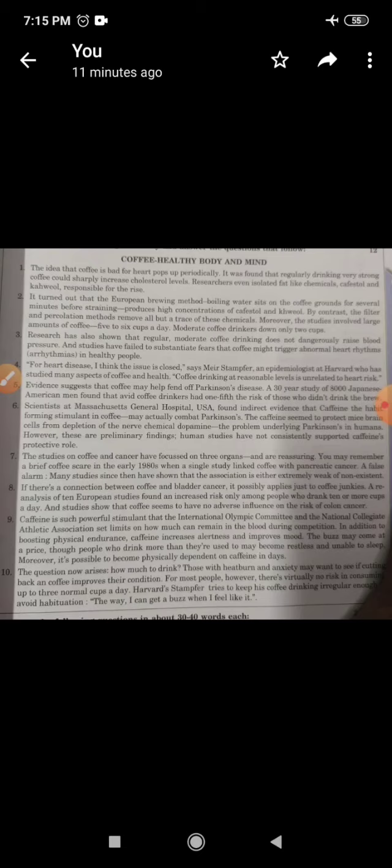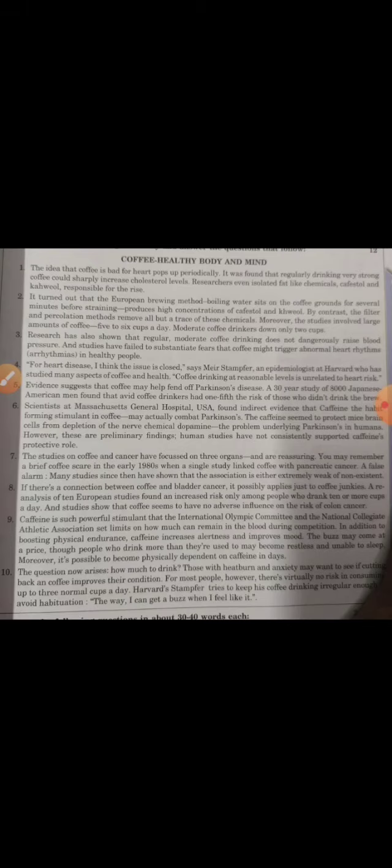Researchers even isolated fat-like chemicals, cafestol and kahweol, responsible for the rise. It turned out that the European brewing method, where boiling water sits on the coffee grounds for several minutes before straining, produces a high concentration of cafestol and kahweol.